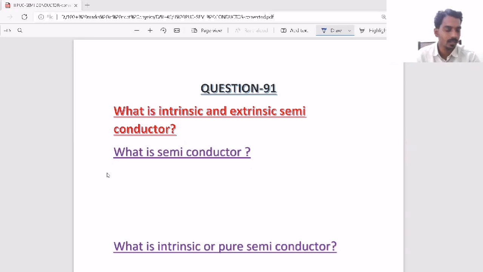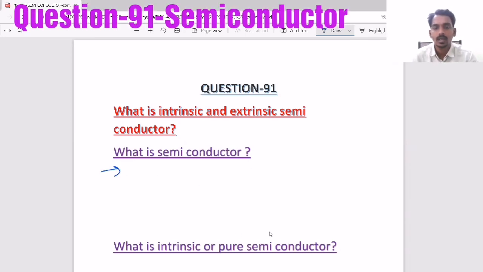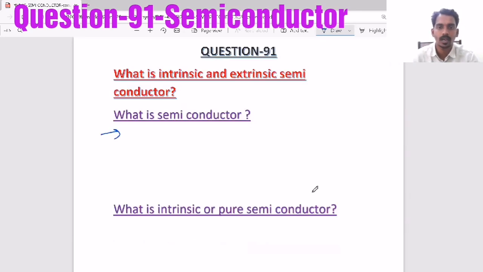Now we are going to study about semiconductors. So what is intrinsic and extrinsic semiconductor, and what types of questions will be asked based on that? The very first thing is, what is a semiconductor?